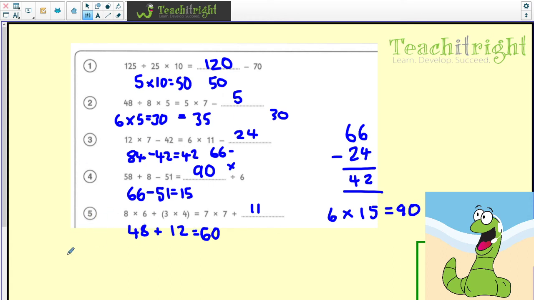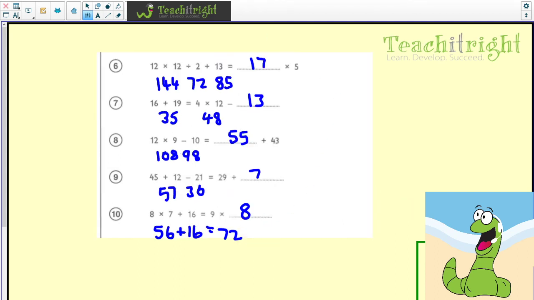Question 5, again, all about your times tables, this one. We do the brackets first. 3 times 4 is 12. 8 times 6 is 48, add them together to get 60. 7 times 7 is 49, and then 49 add 11, of course, is going to give you 60 on that side. So again, times tables are so important.